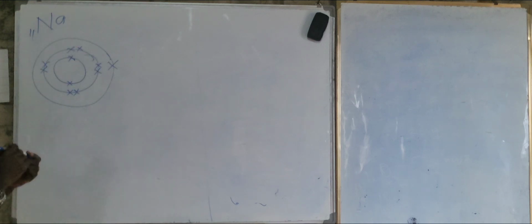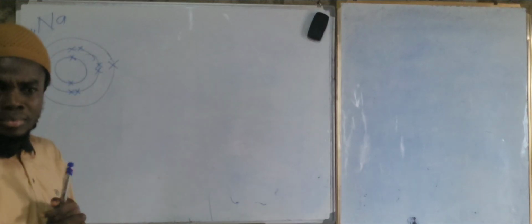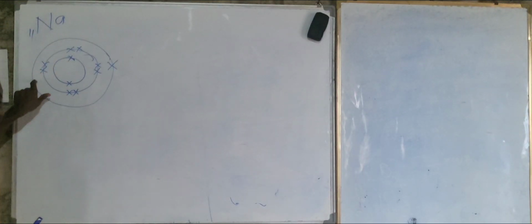Now looking at this guy again, I will just put this part here. This is sodium. Now observe this guy. Is this guy stable here? No. It's not stable. This guy is not stable. Are we right? Yes, sir.